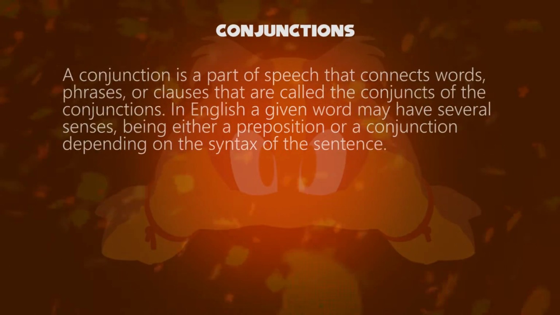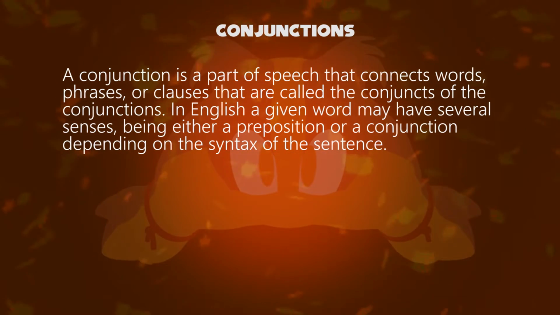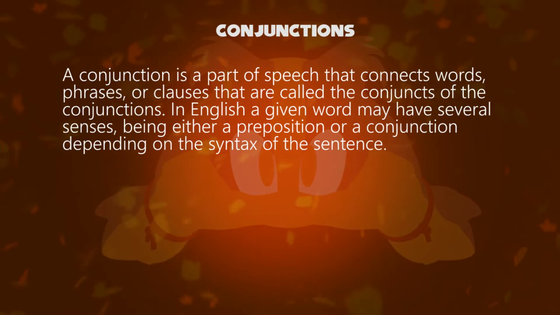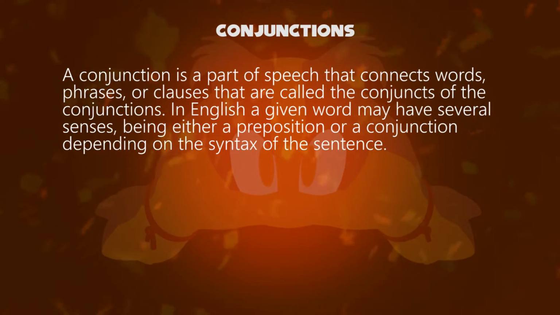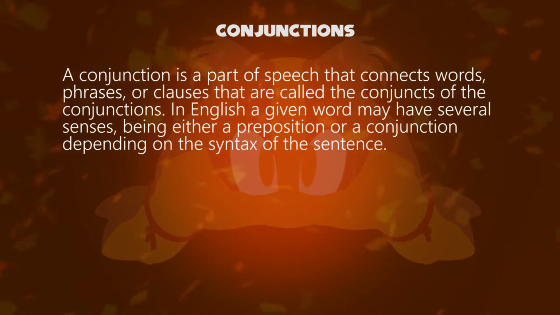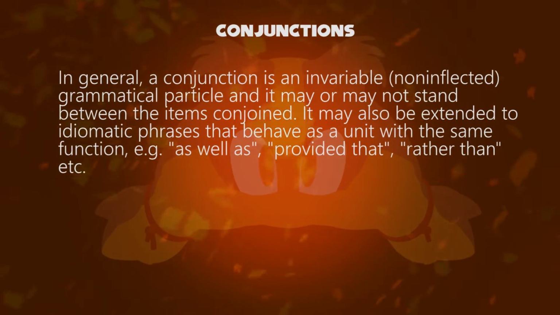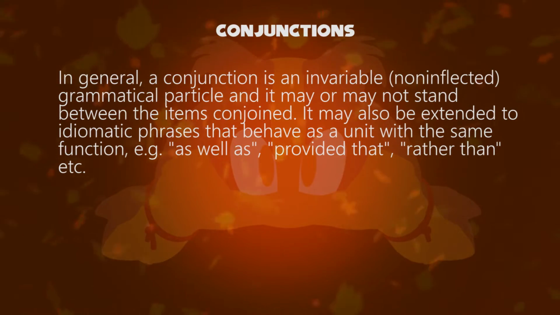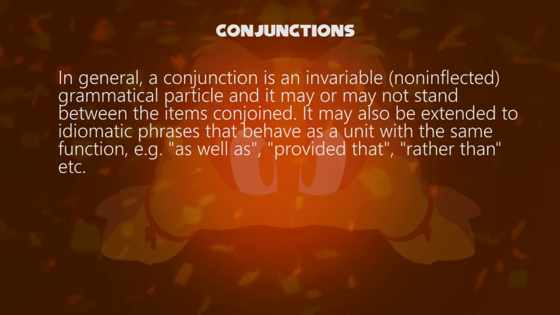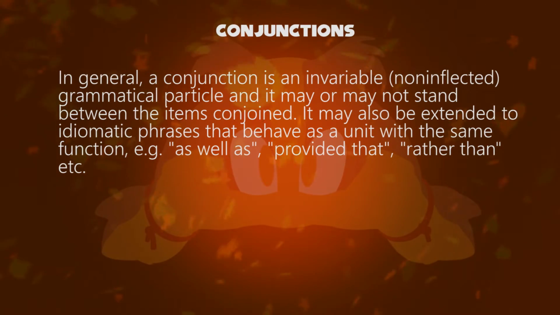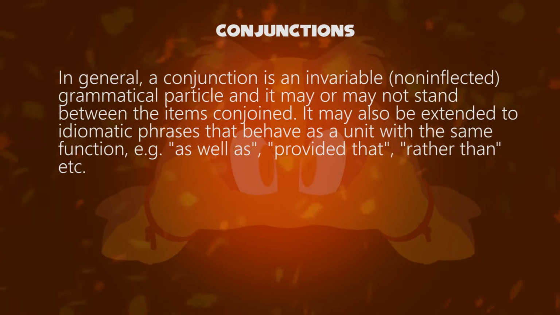A conjunction is a part of speech that connects words, phrases, or clauses that are called the conjuncts of the conjunction. In English, a given word may have several senses, being either a preposition or a conjunction depending on the syntax of the sentence. In general, a conjunction is an invariable grammatical particle and it may or may not stand between the items conjoined. It may also have idiomatic phrases that behave as a unit with the same function, like as well as, provided that, rather than, etc.